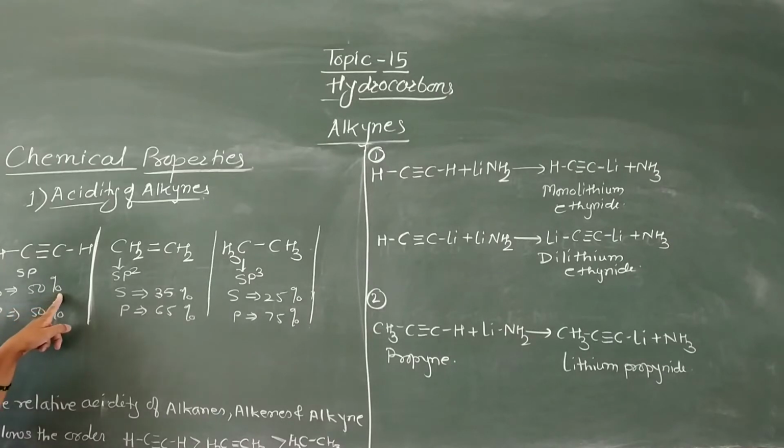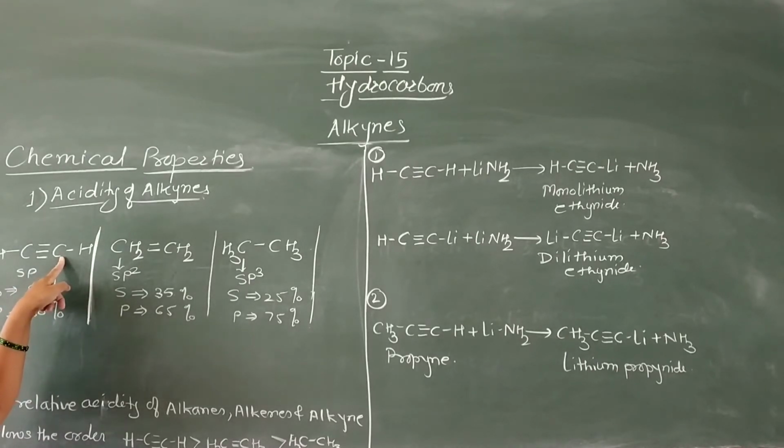Due to the higher electronegativity of this carbon atom, this carbon attracts or withdraws electrons from the hydrogen atom by the plus I effect, that is, plus inductive effect.